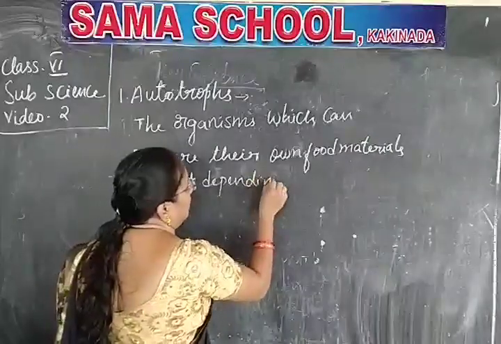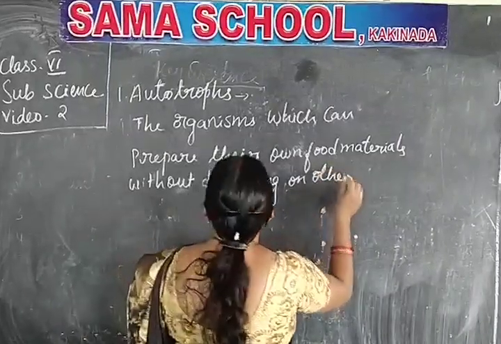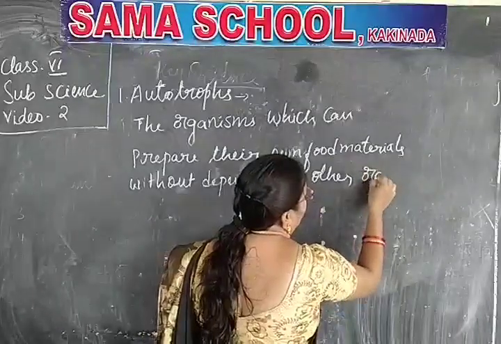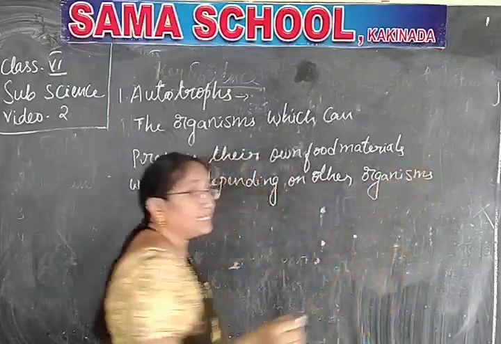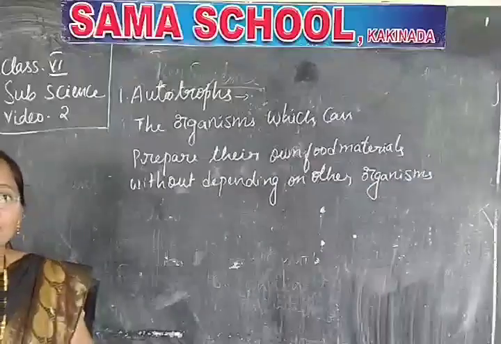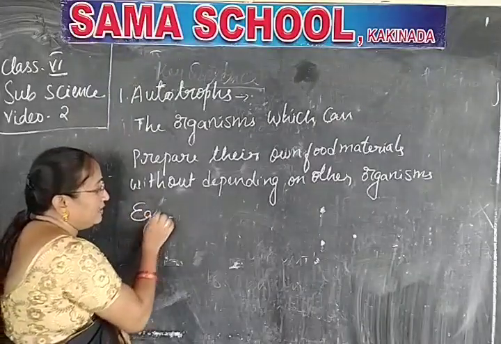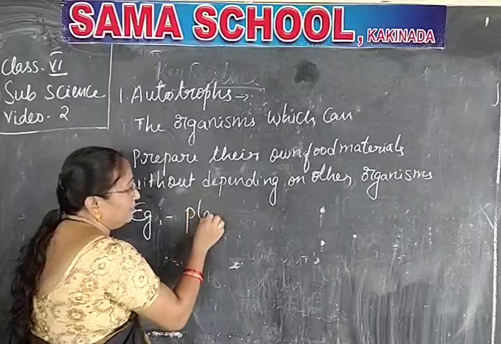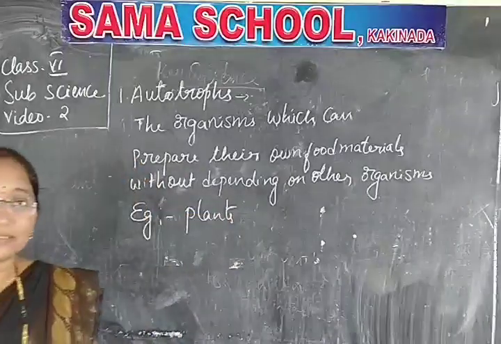Without depending on other organisms. Example? Yes, you got the answer. On behalf of you, I'll write here: example, green plants.